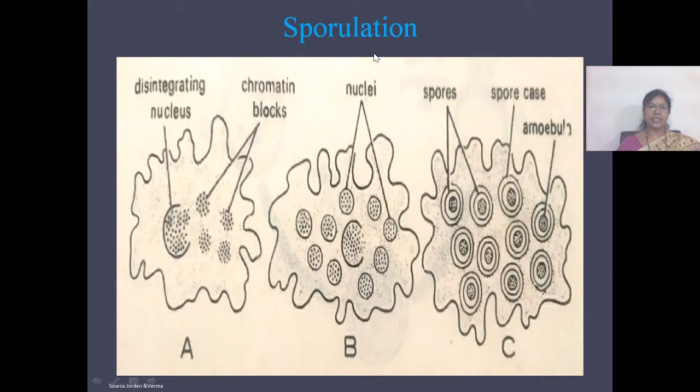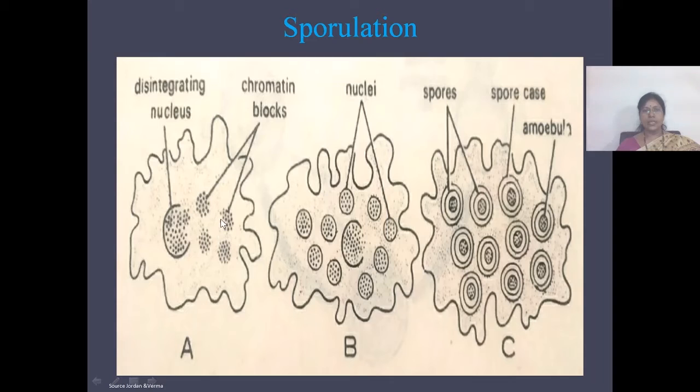Sporulation occurs in some protozoans like amoeba. In amoeba, this reproduction occurs during unfavorable conditions. The nucleus in the amoeba will disintegrate, and the chromatin material will come out of the nuclear disruption, and certain chromatin blocks are formed.